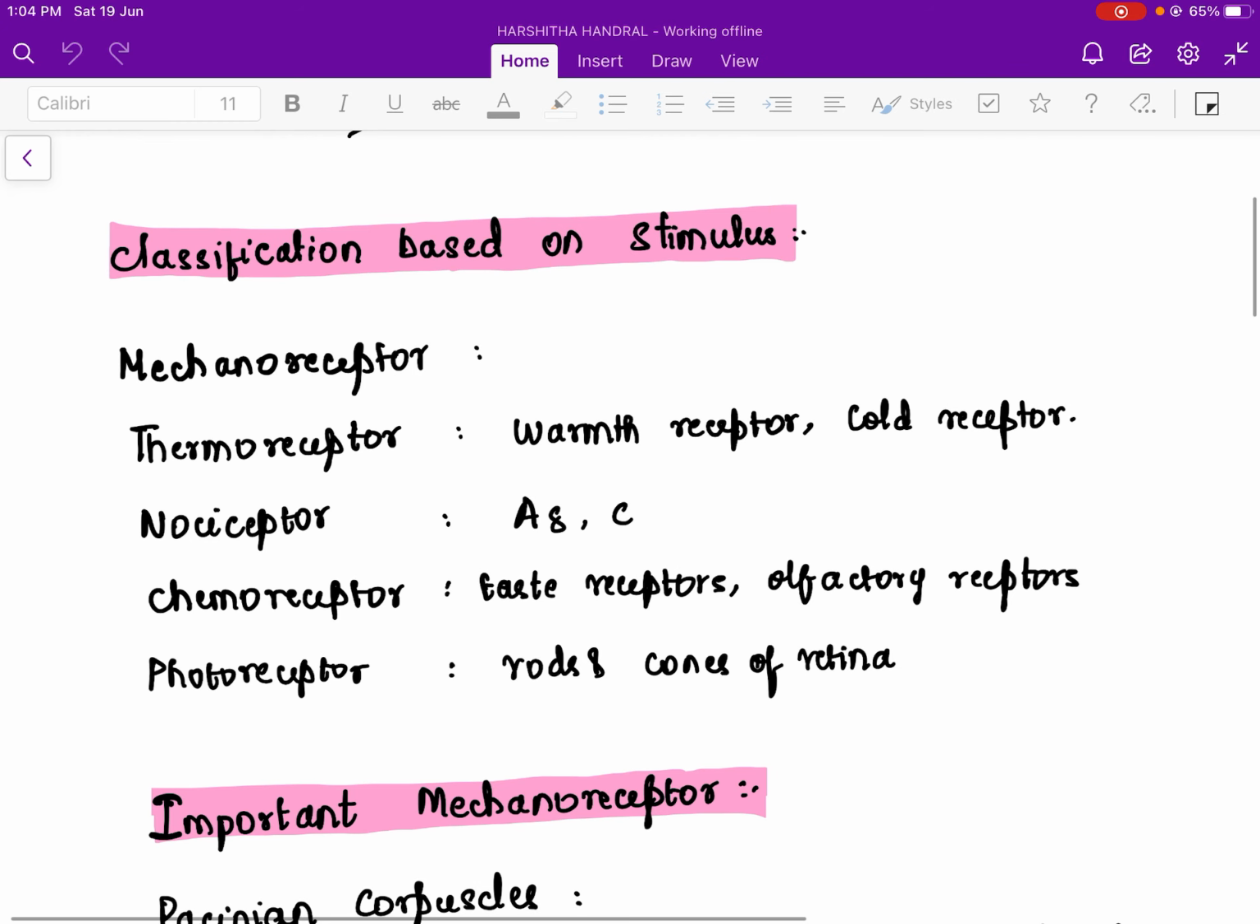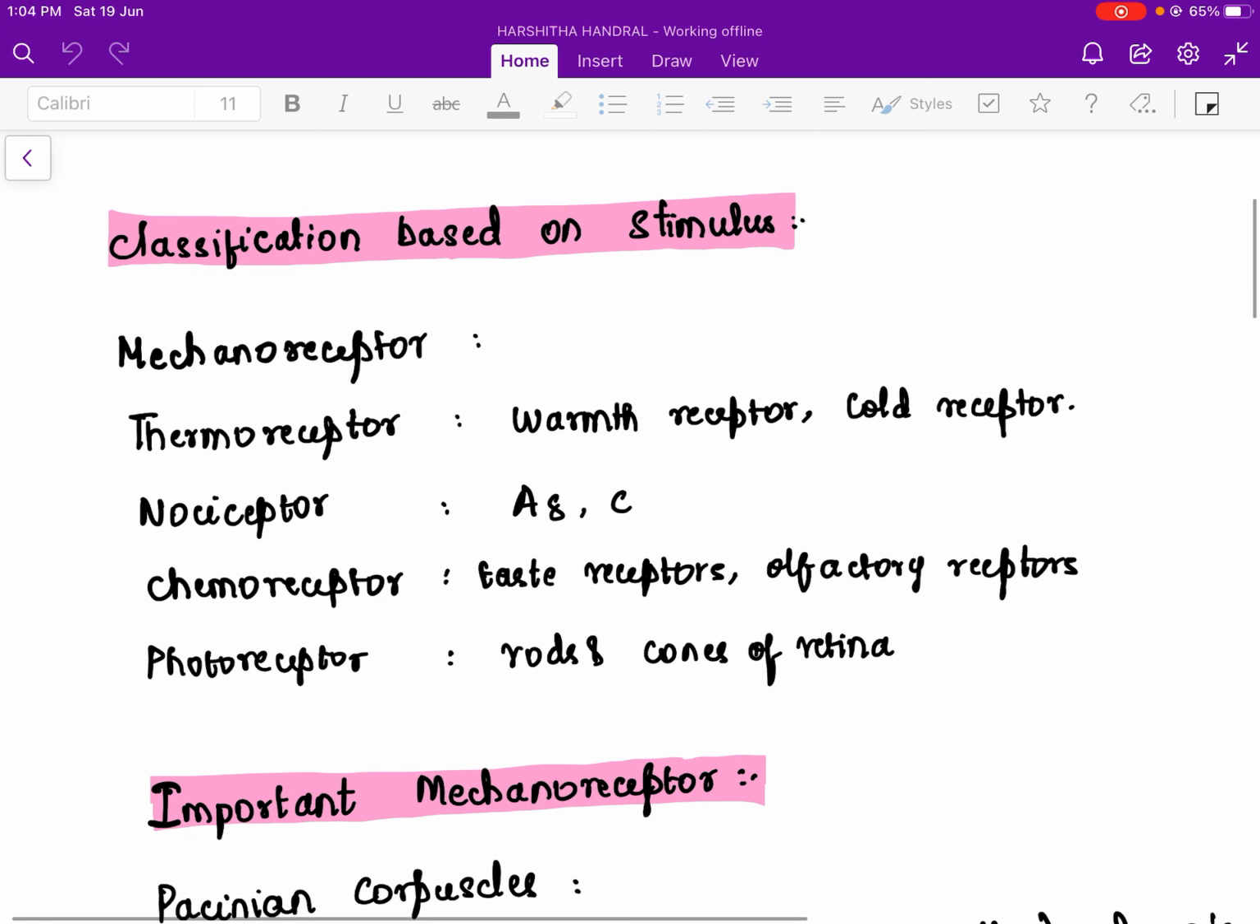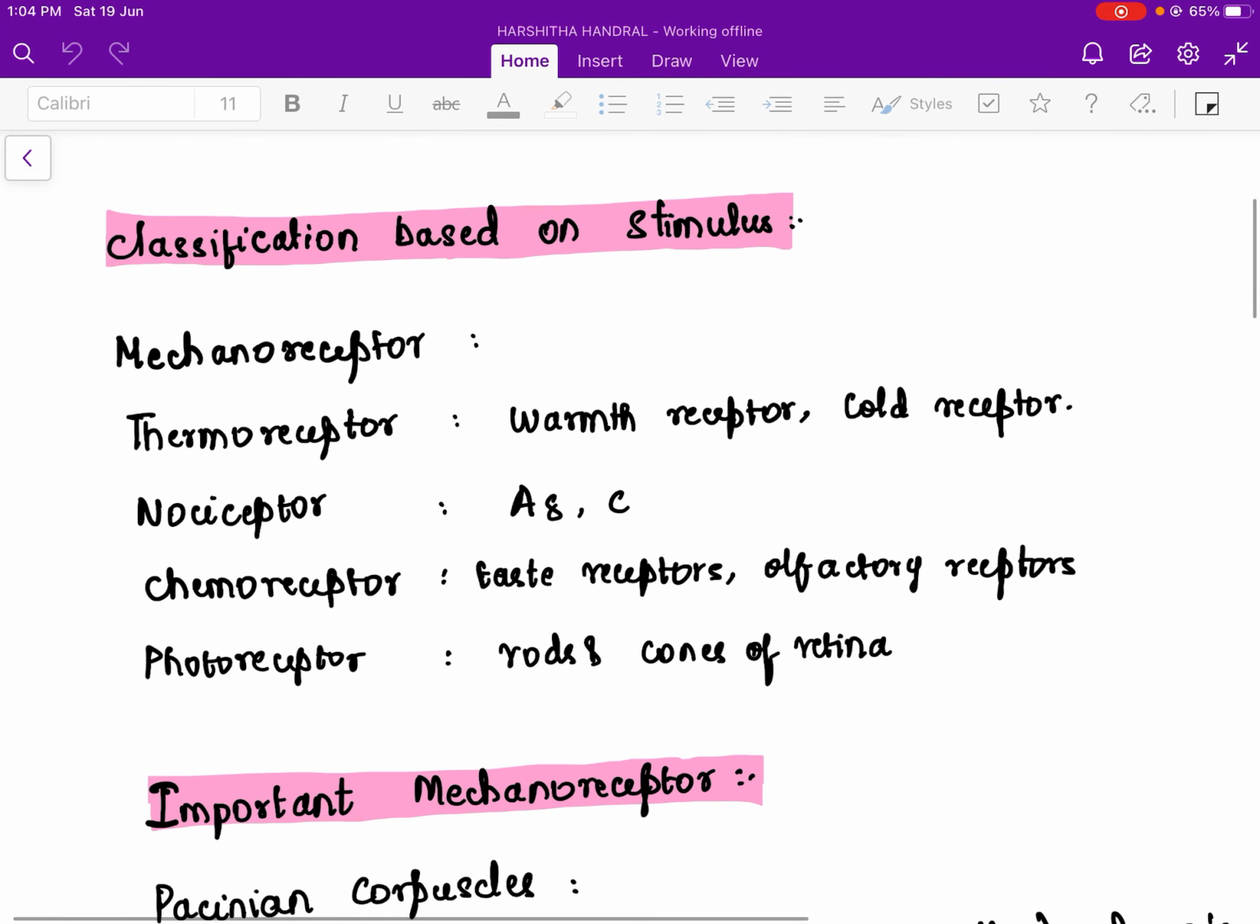A delta is for pain which is very fast pain, sharp pain, like when you get pricked by a nail, that kind of pain is the A delta. A delta receptors are the ones which will carry that.